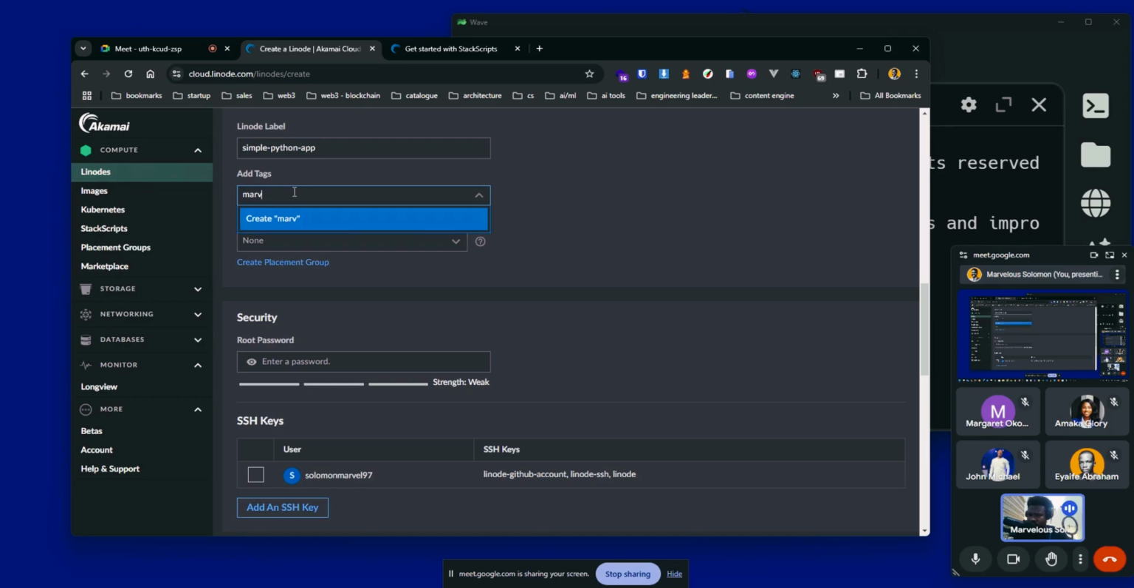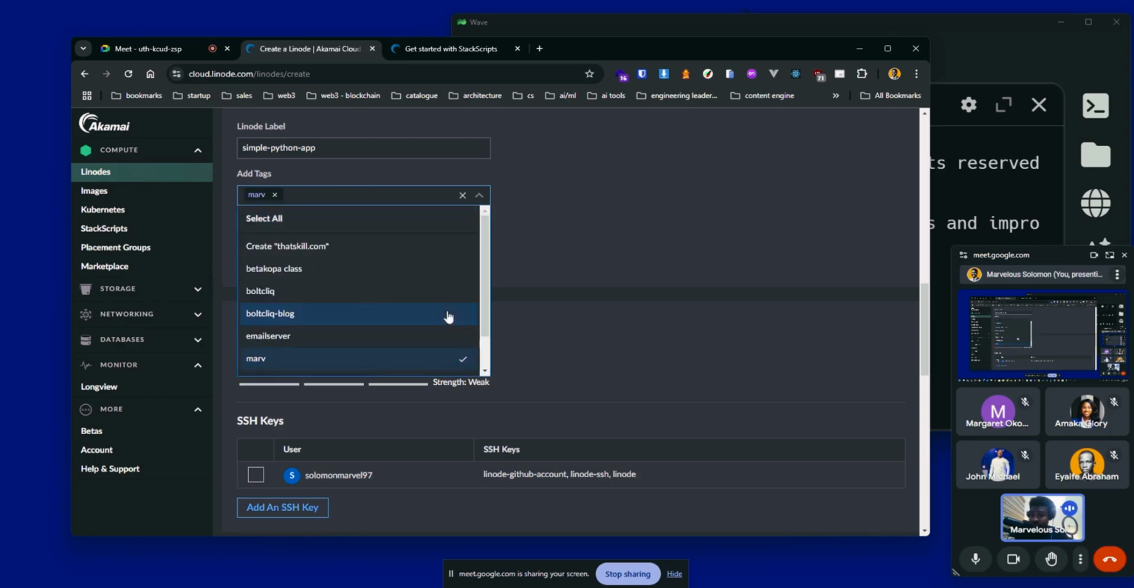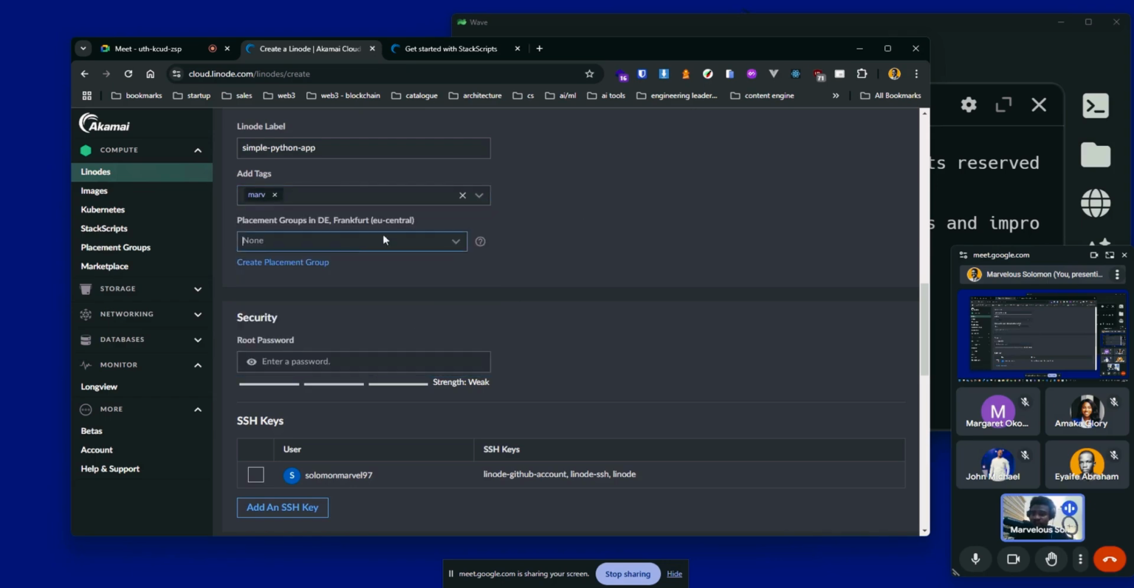Yeah, so for this case, I'll just put in Marv as a tag, right? And for the placement group, of course, you can have multiple tags. You can see that here. Okay. For the placement group, if you are working with a placement group, I don't have any, but it's basically telling the application, okay, I want this application to be placed within this region, which is what I've created as a placement group. So when I'm creating any other application, I just have to select that group, and it would basically put that application in the same placement group.